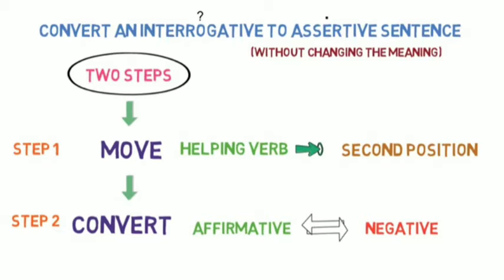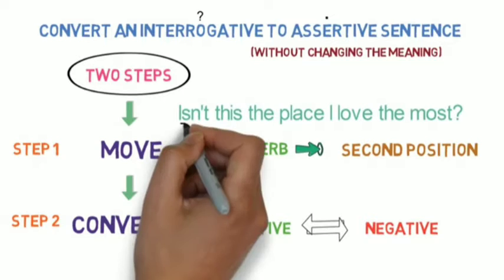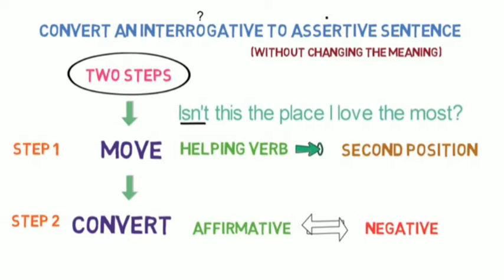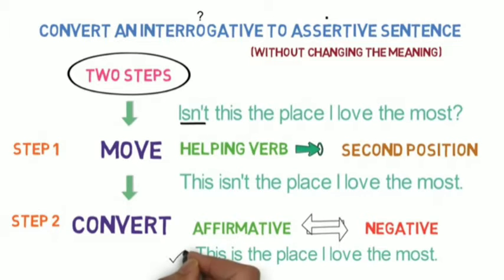Let me give you an example to understand it. Isn't this the place I loved the most? Here it is an interrogative sentence. Converting it into assertive sentence, we need to follow 2 steps. Step number 1 is to move the helping verb to the second position in the sentence, which is isn't here. So the sentence will be, this isn't the place I love the most. Now applying step 2, as here the sentence is negative, we will convert it into a positive sentence, and the sentence will be, this is the place I love the most. After applying both the steps, we got the answer.